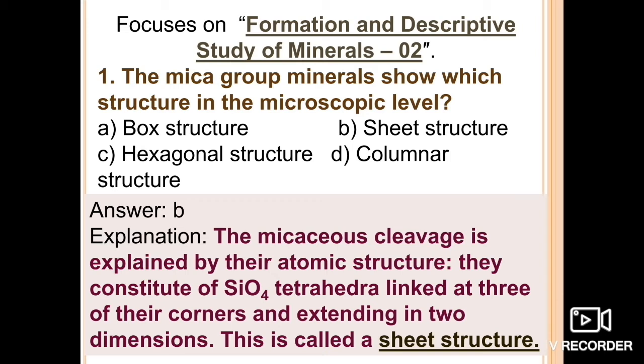So the correct option here is option B, sheet silicates or sheet structures. The same is given here in the description box. As you can see, the micaceous cleavage is explained by their atomic structure. They constitute SiO4 tetrahedra, which are linked at 3 of their corners and extend in 2 dimensions. That's why they are known as sheet structures. So option B is the right answer.